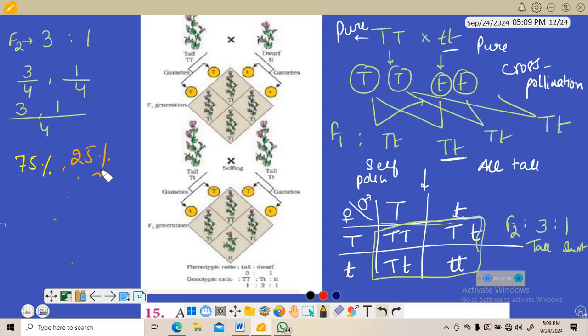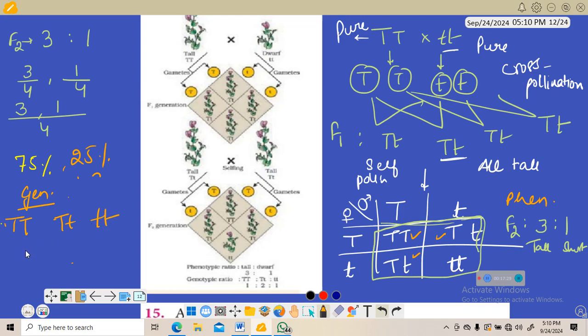So this was about the phenotypic ratio. Now genotypic ratio: that is caps TT is 1, 2 caps T and small t, and 1 is this.